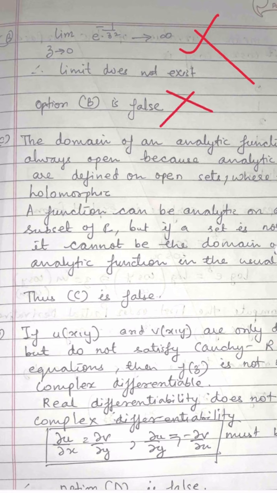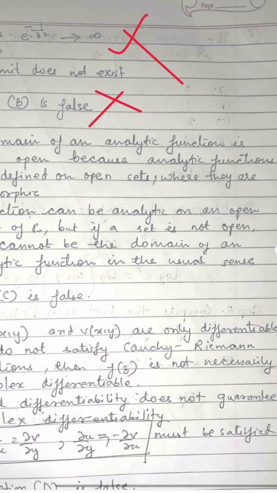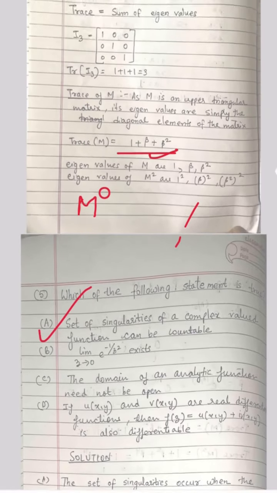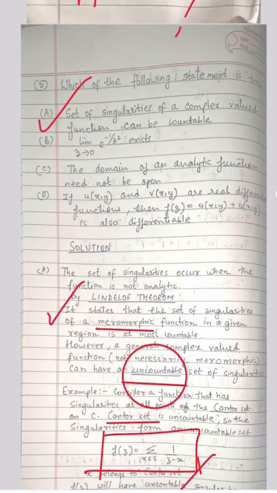Now option number C, the domain of an analytic function is always open because analytic functions are defined on open sets when they are holomorphic. Therefore a function can be analytic on an open subset of C, but if a subset is not open, it cannot be the domain of an analytic function in the usual sense. Thus C is false, because see what is given in C in our question. In C we have the domain of an analytic function need not be open. So no, this is not correct. It has to be open.